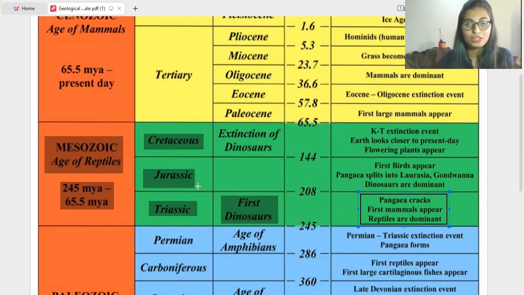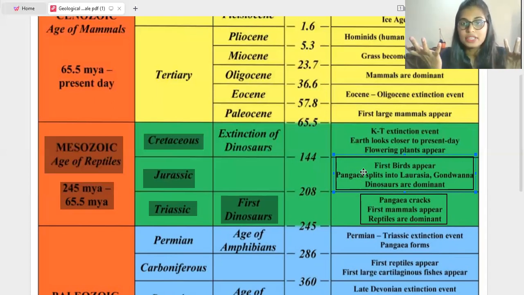Jurassic. Anyhow, the name itself says Jurassic. Just remember the Jurassic Park movie. In the Jurassic Park movie, which is the dominant? Dinosaurs. That's it. Okay. So in the Jurassic period, the first bird will appear. After this first bird, Pangaea splits into Laurasia and Gondwana. Like I already mentioned, it's just like a continent. When it splits, what happens? It is divided into some subcontinents.